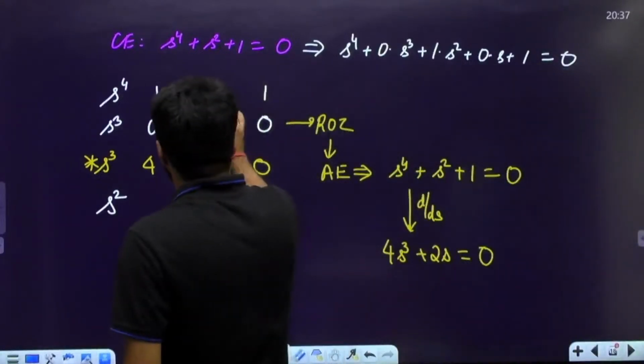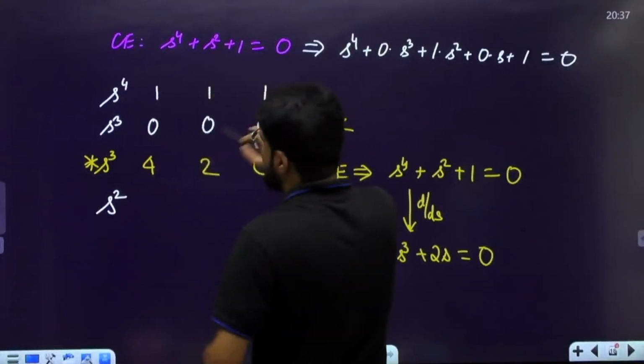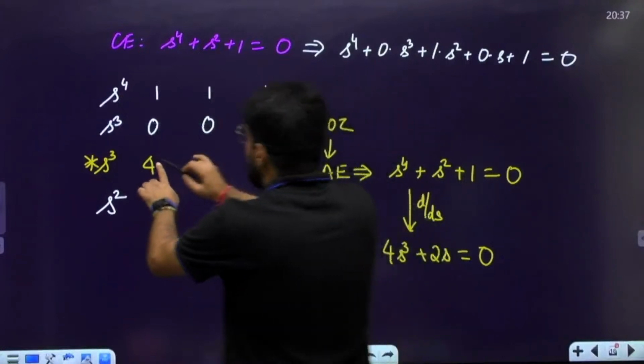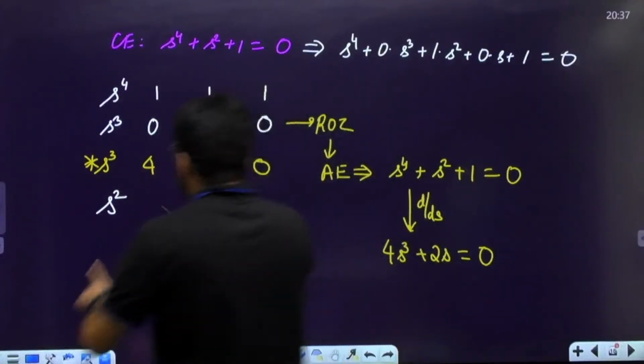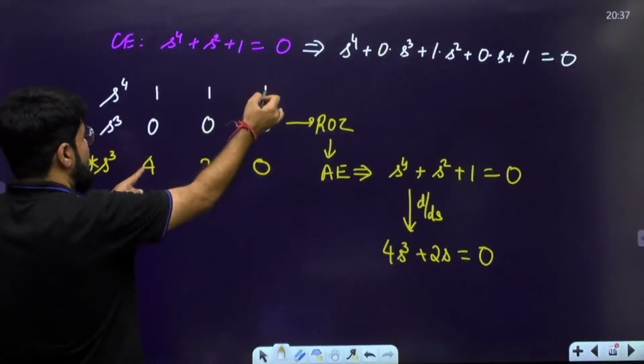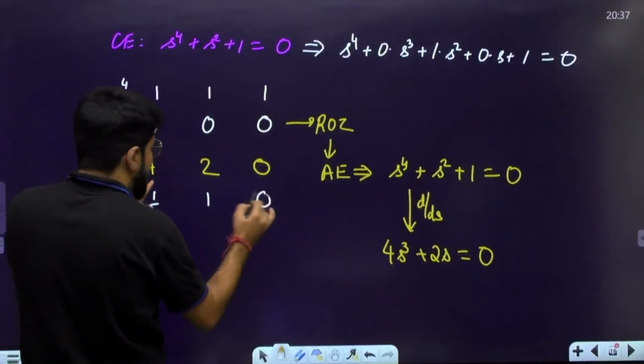So now see, when I am solving the Routh array, this old row is not required. This modified new s power 3 row will be taken to solve. So 4 minus 2, 2 by 4, so this is 1 by 2. Then 4 into 1 minus 0, that is 4 into 1 divided by 4, so 1 is left. Last element always 0.